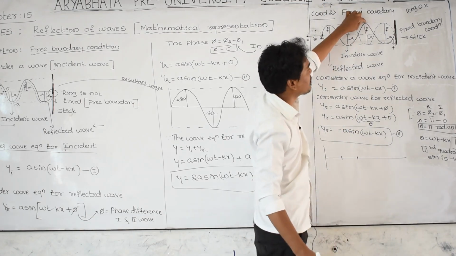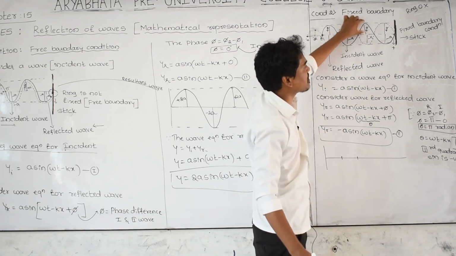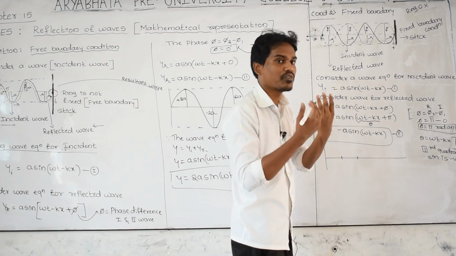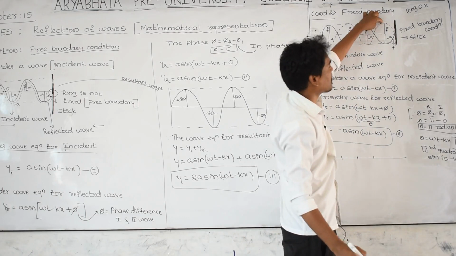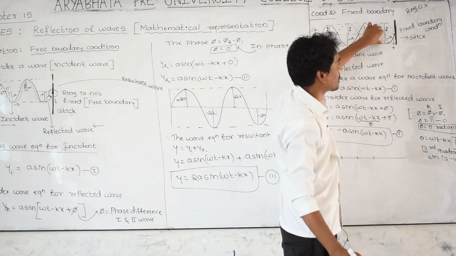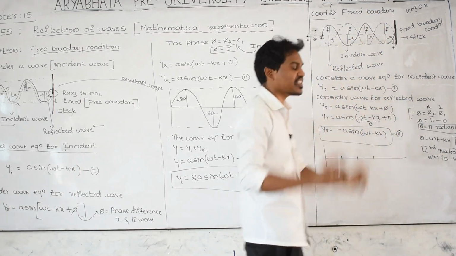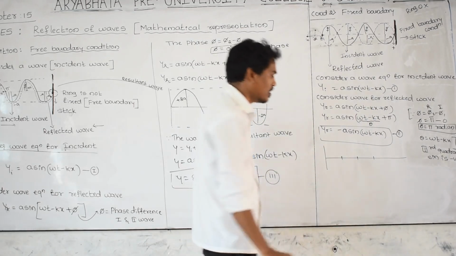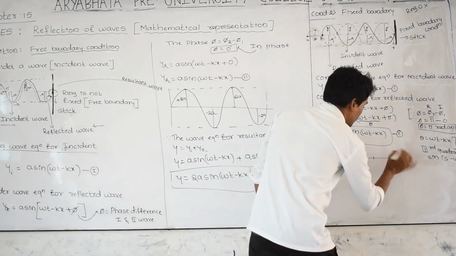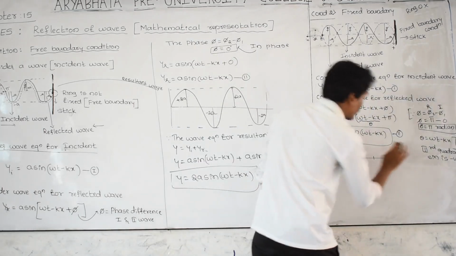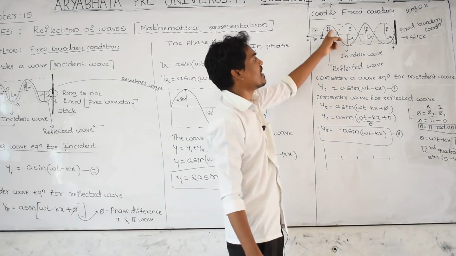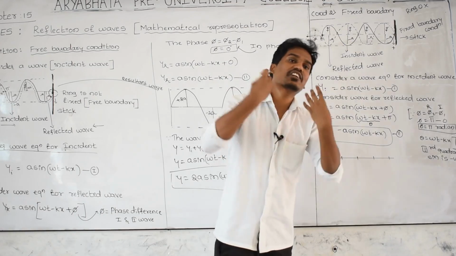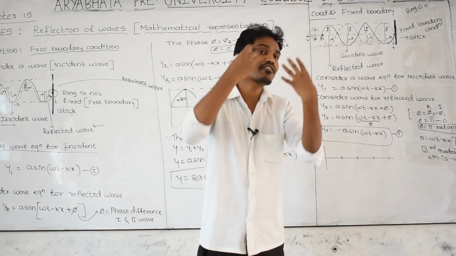And here for incident plus a, for reflected minus a, plus a minus a gets cancelled, there is no wave, no crest, no trough. Here for the reflected wave plus a, for the incident wave minus a, plus a minus a cancel with each other, there is no further wave, the amplitude is 0, there is no crest, there is no trough. It means the reflected wave and incident wave both cancel each other, destroyed with each other.